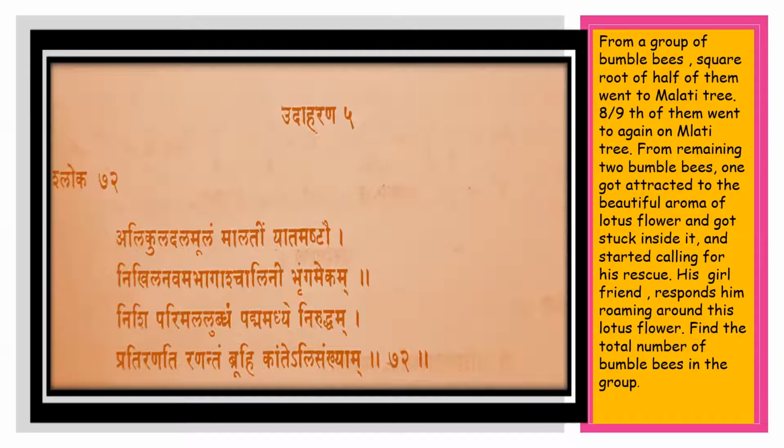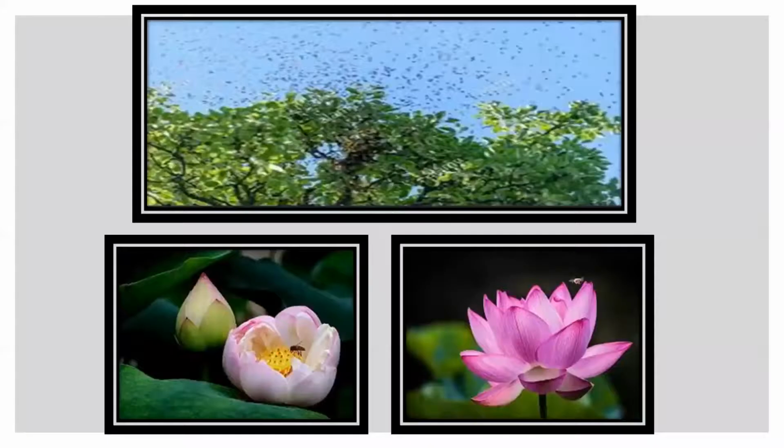So at the end of it, Bhaskaracharya addressed his daughter, Bruhi Kanteli Sankhyam. He very sweetly asked his daughter. Kanta is someone very sweet, the meaning of Kanta being one having a bright complexion, or someone beautiful. So he is addressing his daughter: oh my beautiful girl, tell me what the number is. This conversation is happening in a very sweet form.